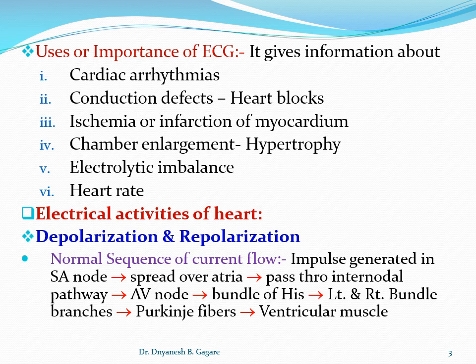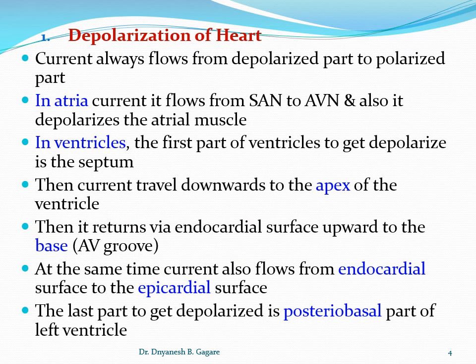If we take one action potential, that is one cardiac impulse, it consists of two electrical activities. One is depolarization and the other is repolarization. And students, remember, depolarization and repolarization are the causes of waves on the ECG. Okay, so what is depolarization, what is repolarization, we'll continue. See the next slide. First, what is depolarization? We can say the wave of depolarization, how it spreads over the heart. Okay, just we discuss.